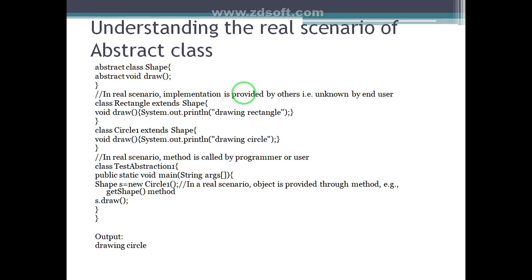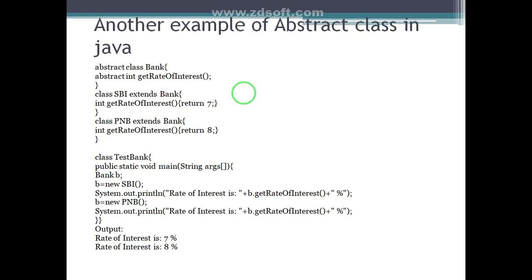Here one class, TestAbstraction1, in which I have defined public static void main, creates a reference variable of class Shape, which is the parent class, and assigns the memory of the child class to it and calls the method draw by using the reference of the base class. So it will call the method of class Circle1. Okay.